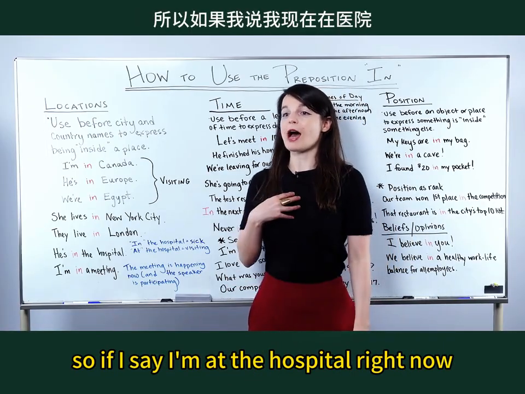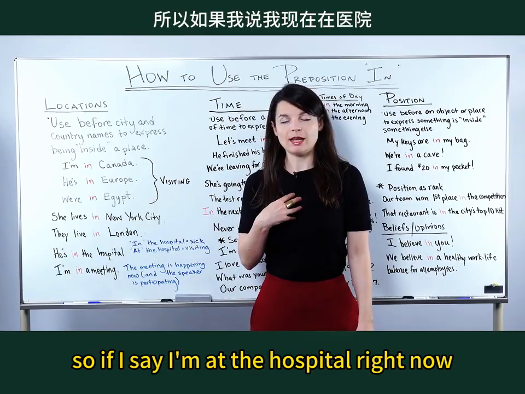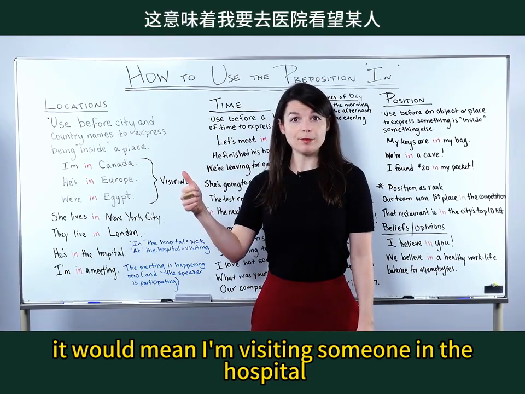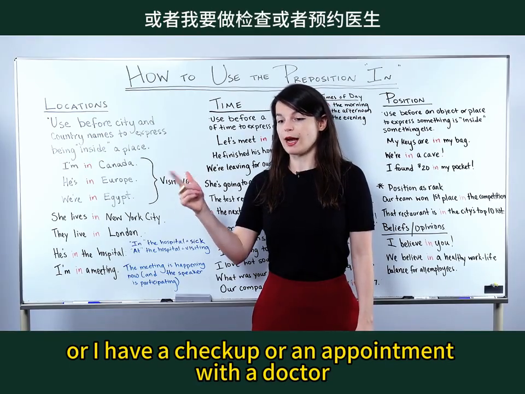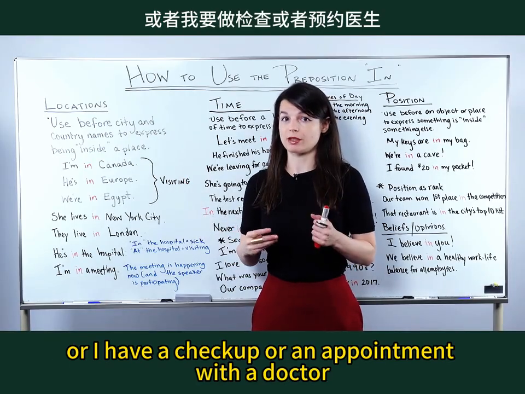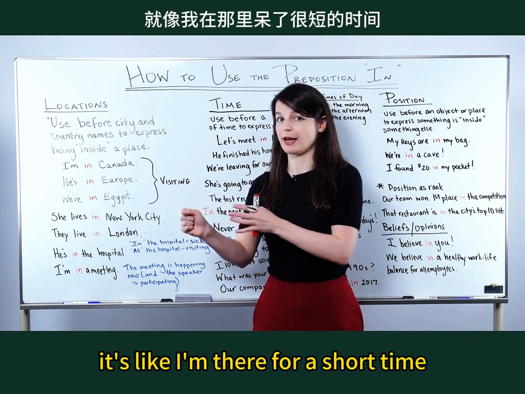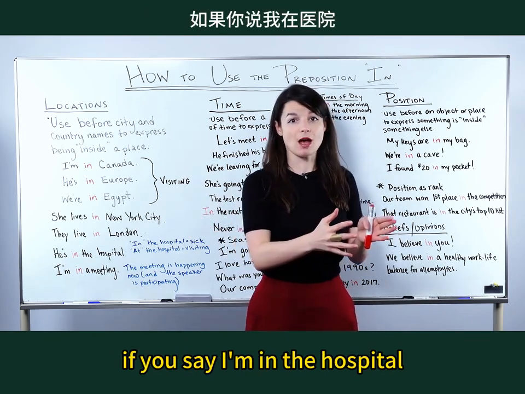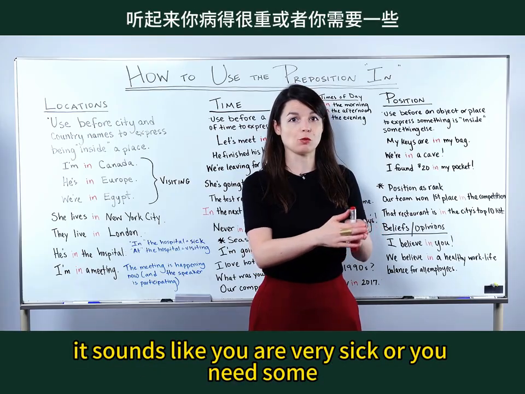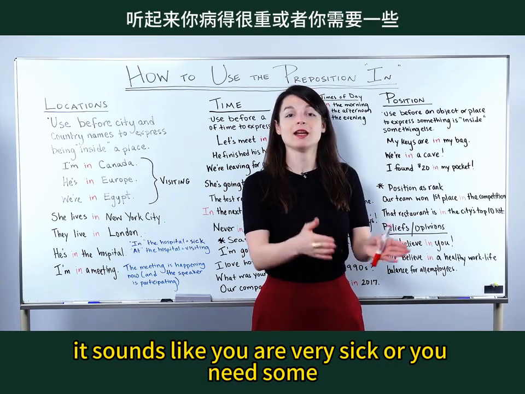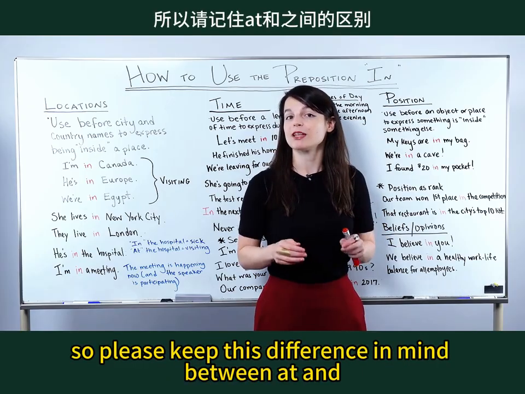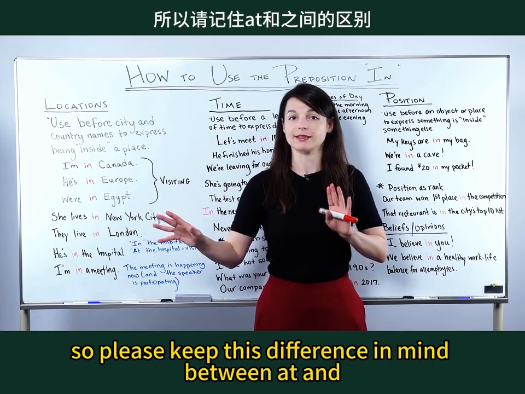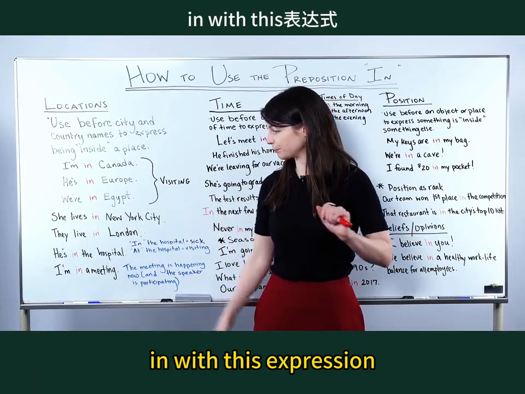So if I say, I'm at the hospital right now, it would mean I'm visiting someone in the hospital, or I have a checkup or an appointment with a doctor. It's like I'm there for a short time. If you say, I'm in the hospital, it sounds like you are very sick or you need some extended treatment. So please keep this difference in mind between "at" and "in" with this expression.